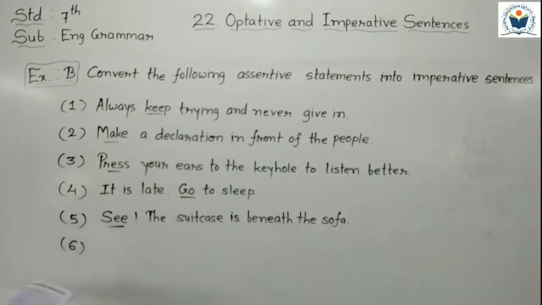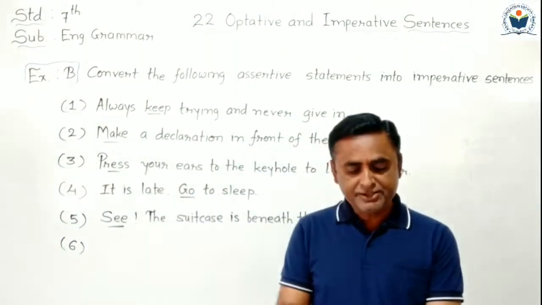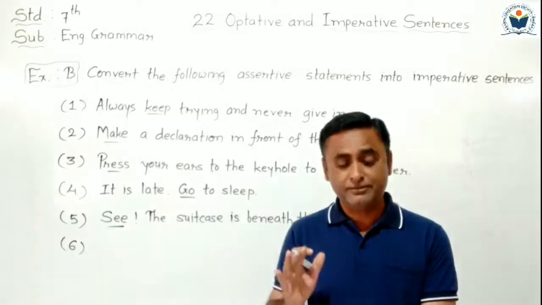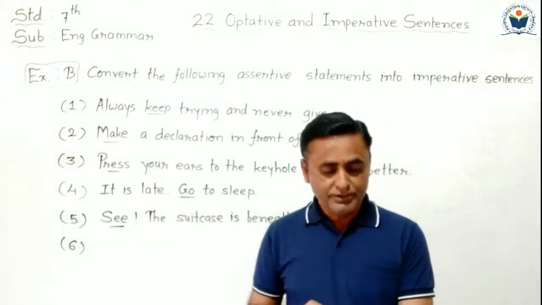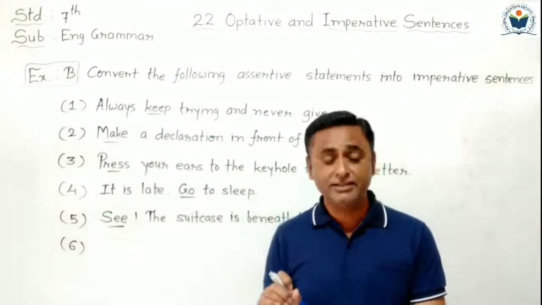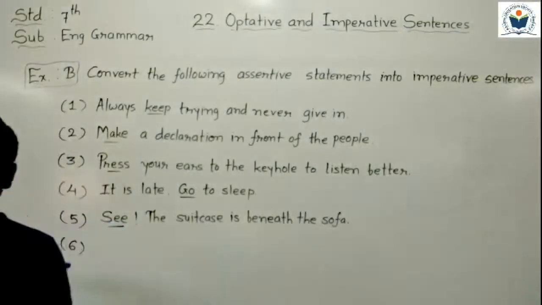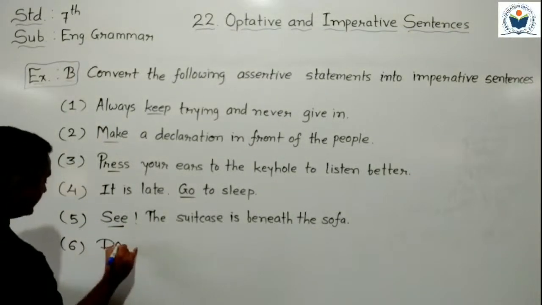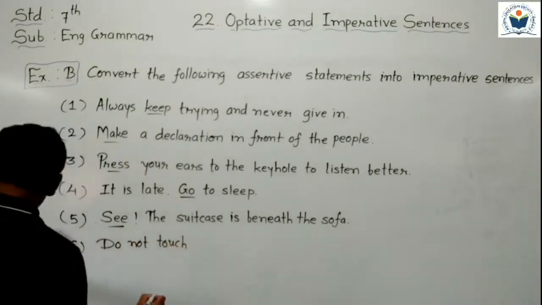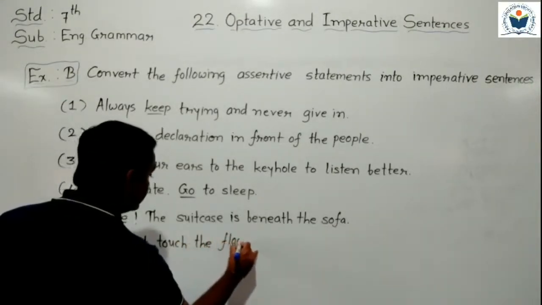Now sentence number 6 we have to understand. The flower called touch-me-not should not be touched. We cannot touch the flower named touch-me-not. Do not. So we have to start it with a verb here. Do not touch the flower. What do we have to write here? Do not touch the flower.